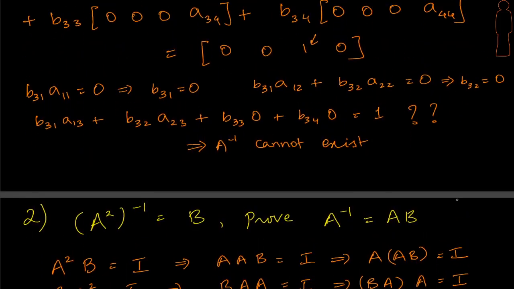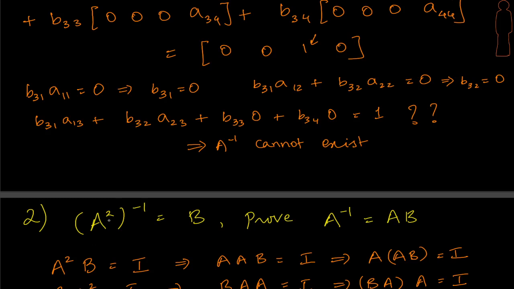So let's say that here is another kind of problem that can be given. If we are given that A squared inverse, so when we talk about A squared here, we have to understand it is A times A, and its inverse exists, right? That's the meaning of the statement. If A times A or A squared inverse exists, then we have to prove that A inverse also exists. And if that's given by B, then we have to prove that A inverse must be equal to AB, right? Okay, so how do we look at it?